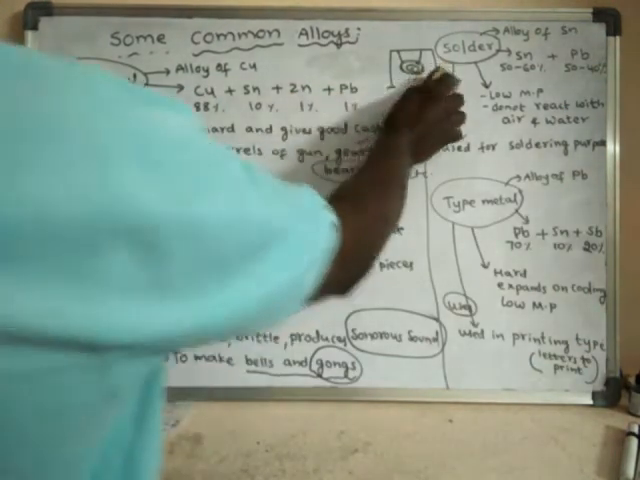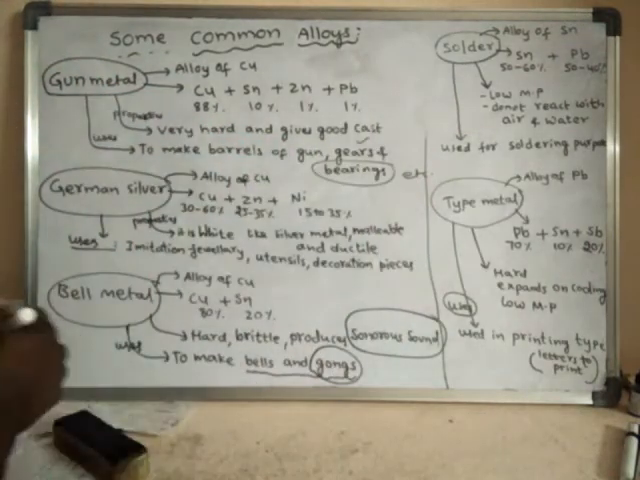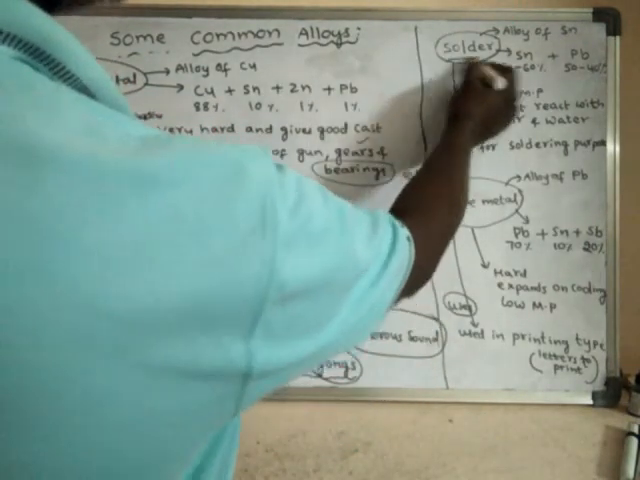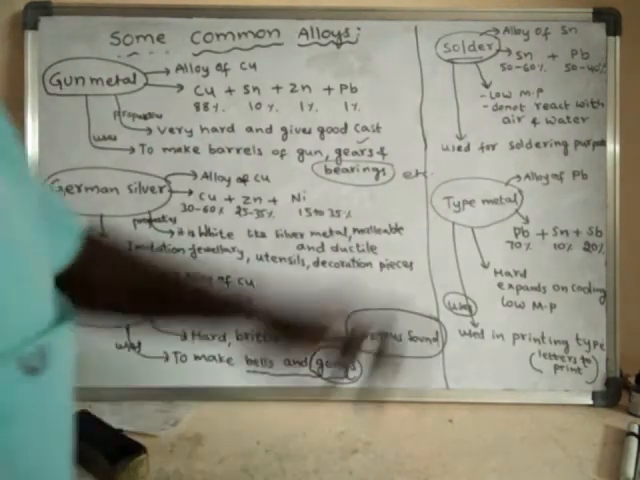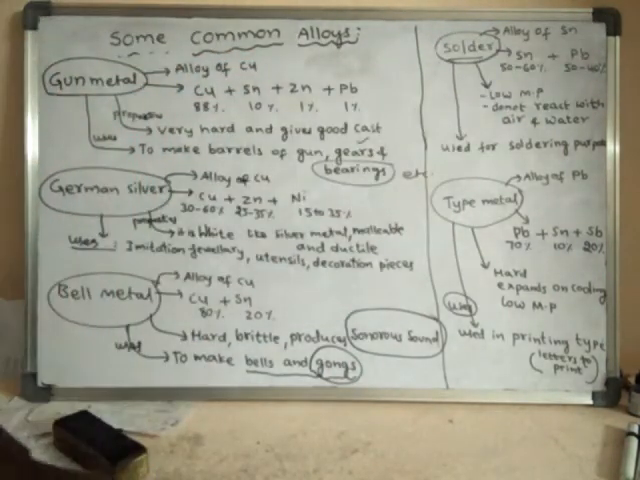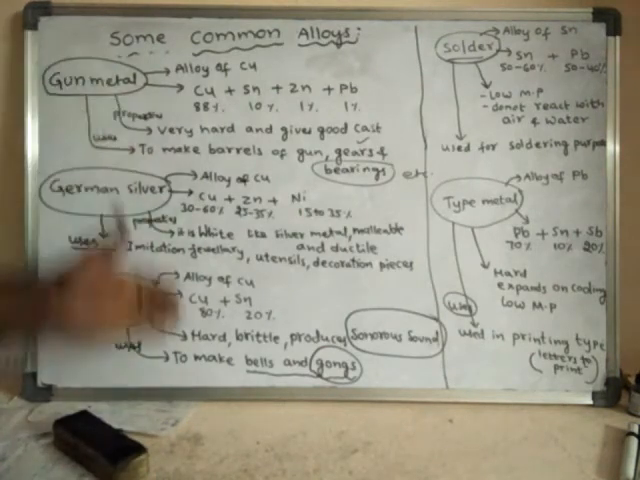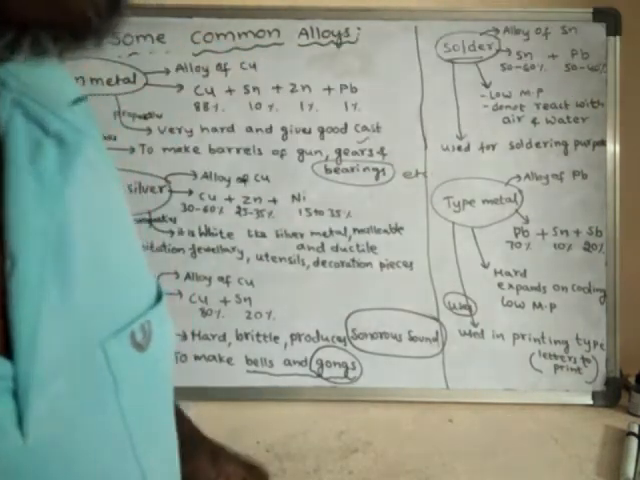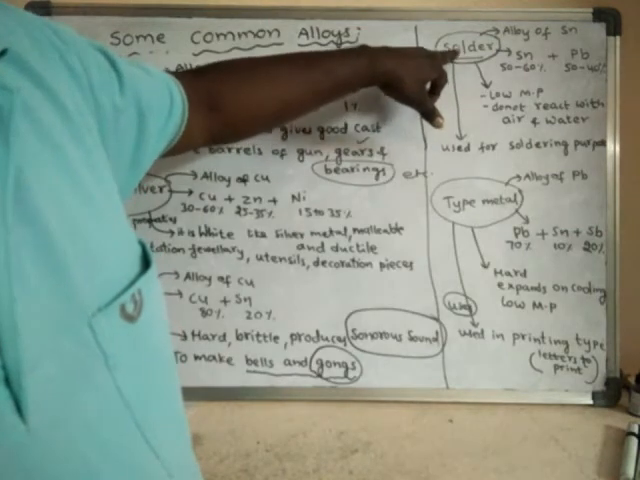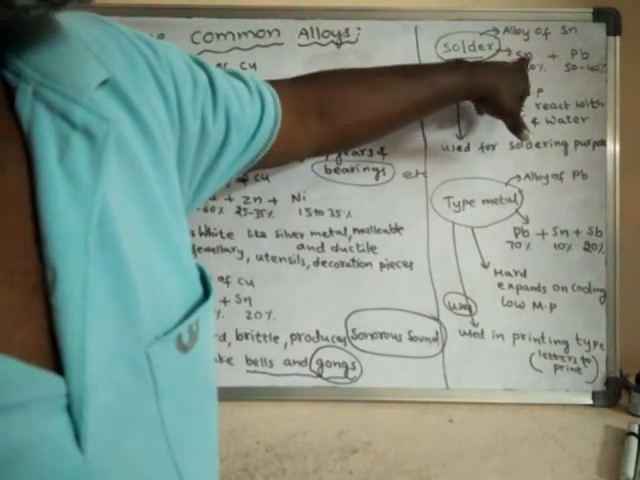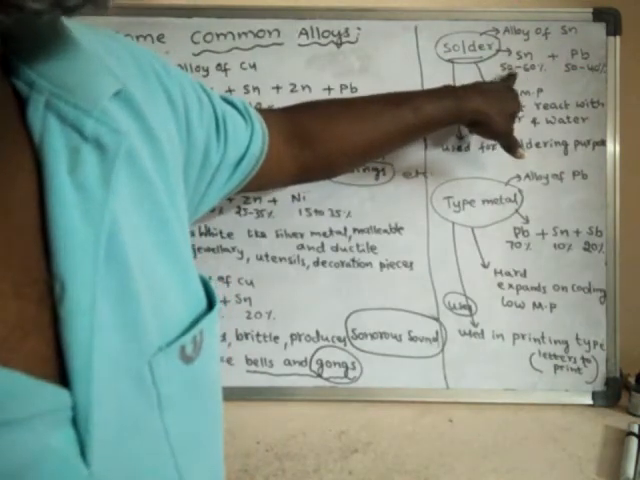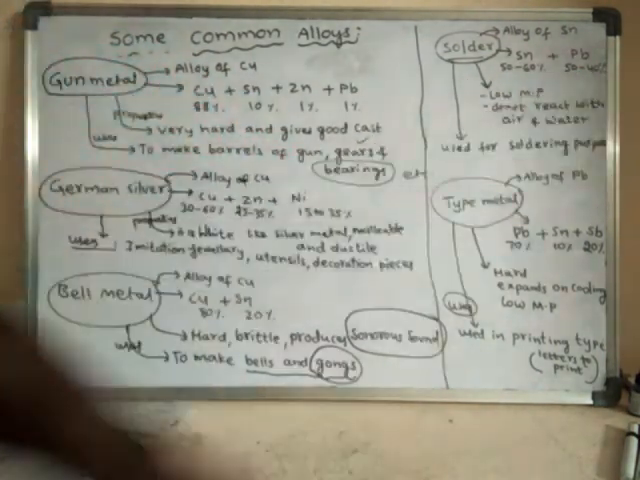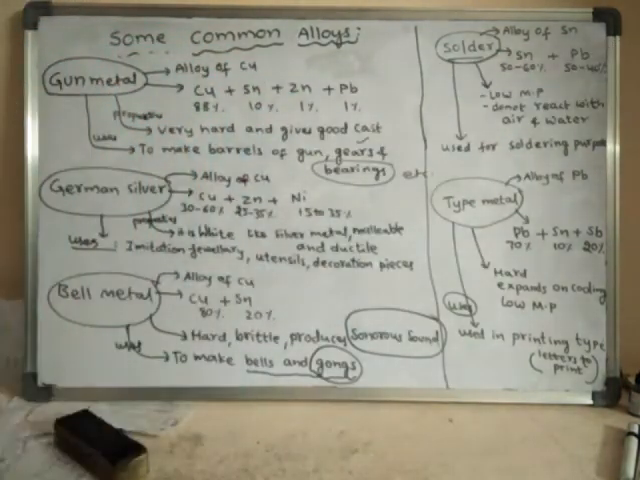Right. Now we'll discuss the next alloy known as solder. Solder is an alloy of tin. So all these are alloys of copper: brass, bronze, gunmetal. But solder is an alloy of tin. If you see the composition of solder, it is made up of tin and lead. Tin is present at 50 to 60% and lead is around 50 to 40%.